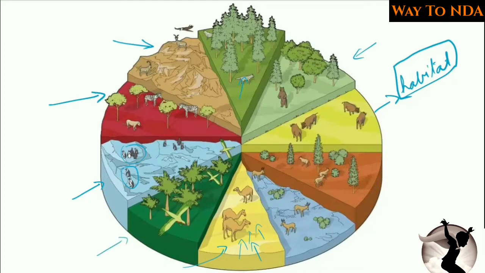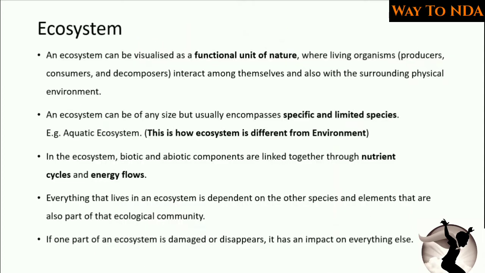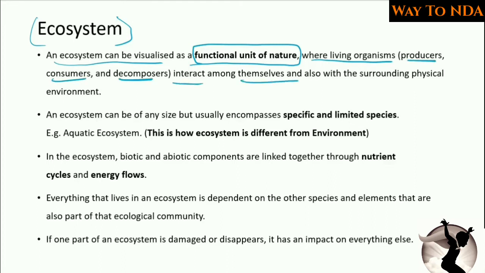Now we have seen habitat. Now the next is ecosystem. What is ecosystem? Ecosystem can be visualized as the functional unit of nature, the small unit where living organisms like producers, consumers and decomposers interact among themselves and also with the surrounding physical environment. Now you may say that this is similar to the environment only. No, there is a basic difference.